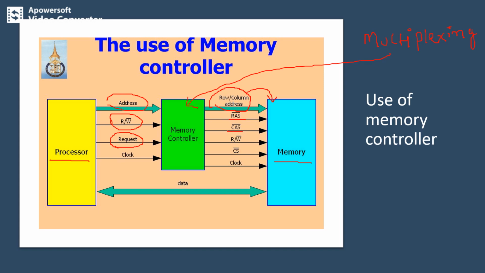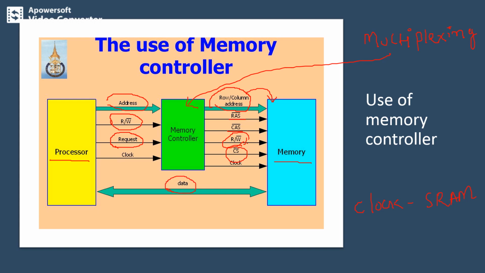It also sends the read bar write signal as well as the chip select signal along with the clock signal. This clock signal is needed if SRAM cells are to be selected, so we can use the clock signal for SRAM cells. The data lines are connected directly between the processor and the memory unit. Here we can observe that the data line is connected directly between the processor as well as the memory.